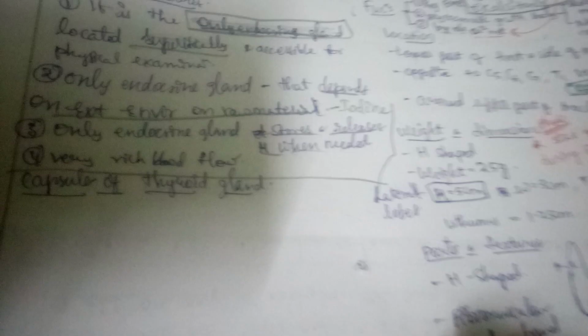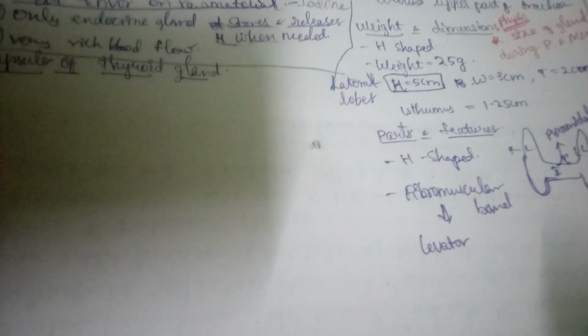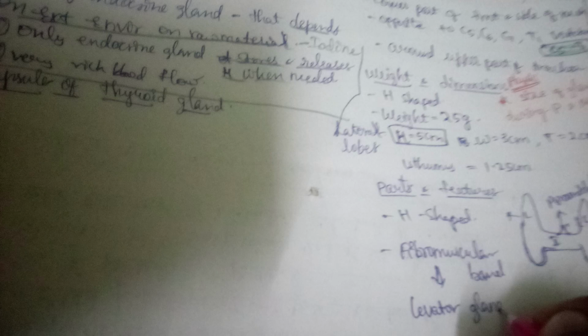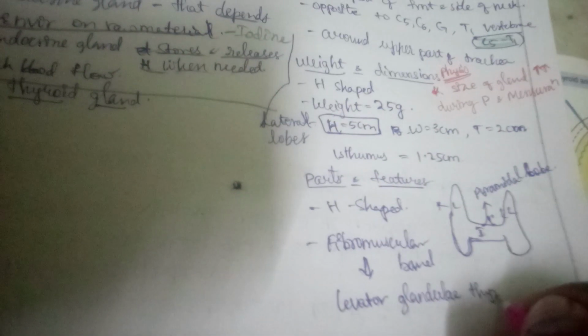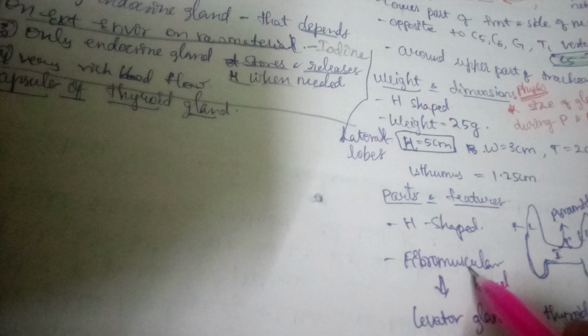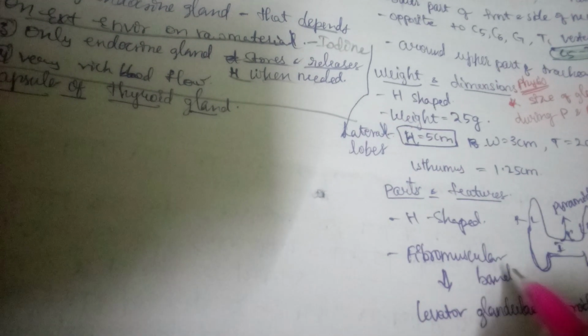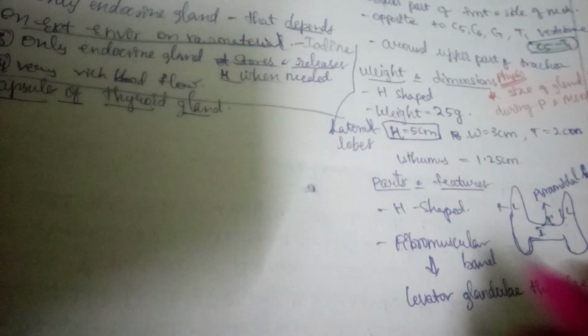And what was that? Levator means lifting. Glandulae thyroideae, what does it lift? Glandulae, gland. Which gland does it lift? Thyroid here. Okay. So this pyramidal lobe connects thyroid gland to the hyoid bone by the fibromuscular band called levator glandulae thyroideae.